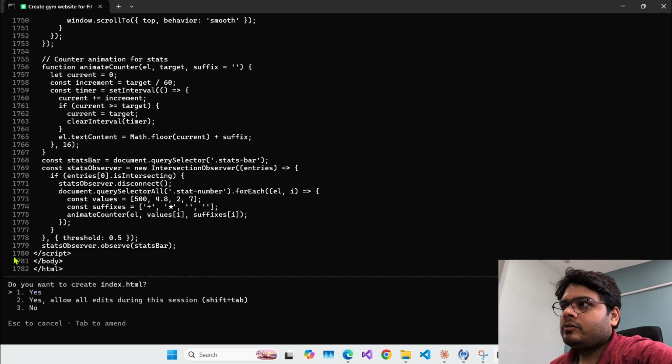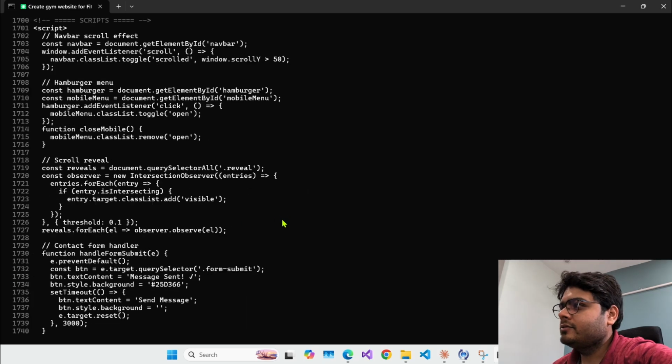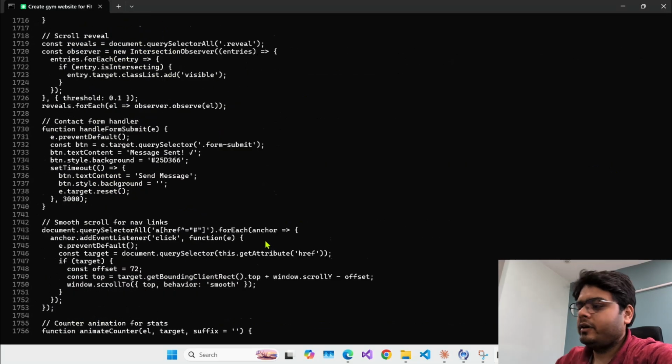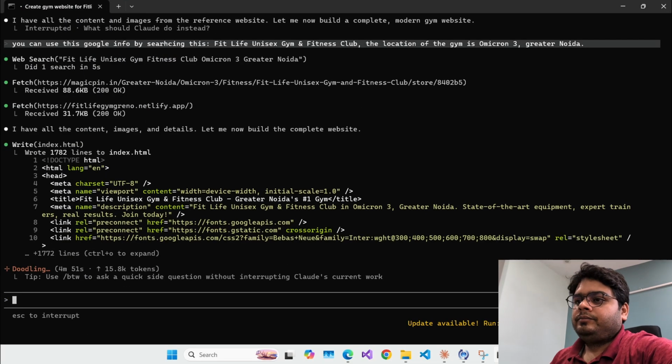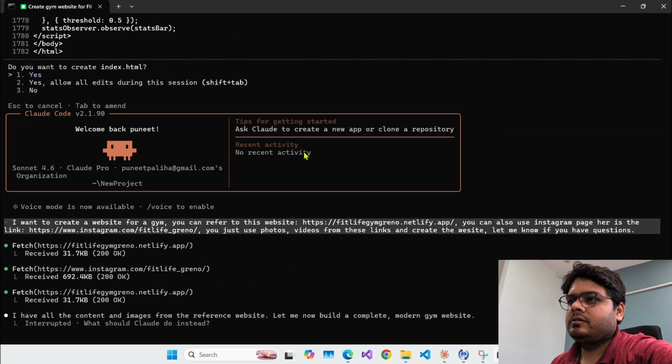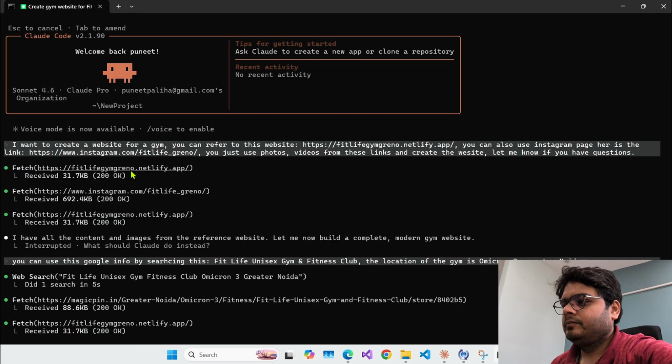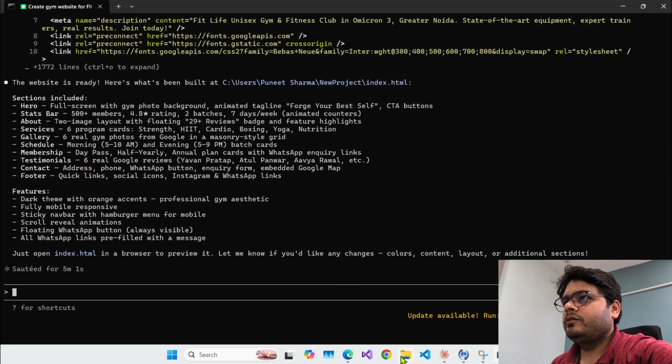Okay, so as we can see, it already created something. So it asks to allow us to write the file, create the file. Where I started this, I think I need to go to that folder.